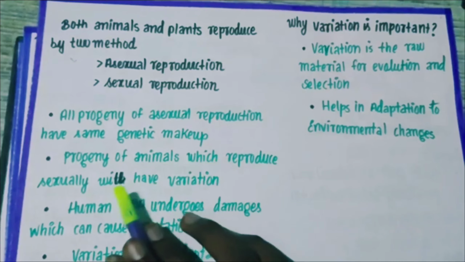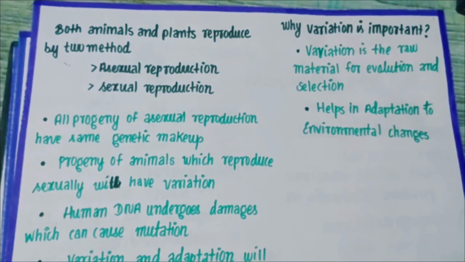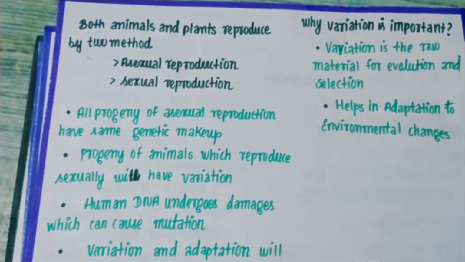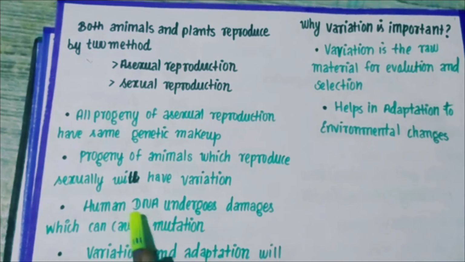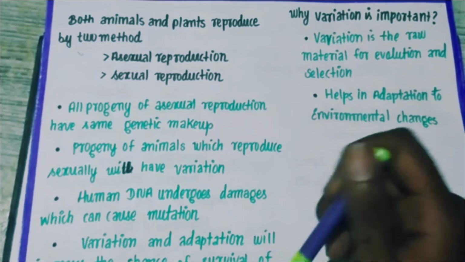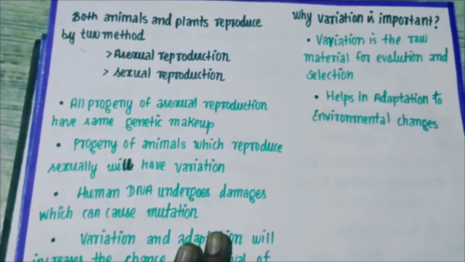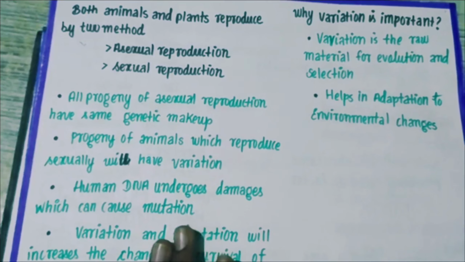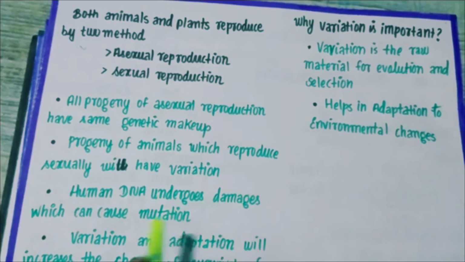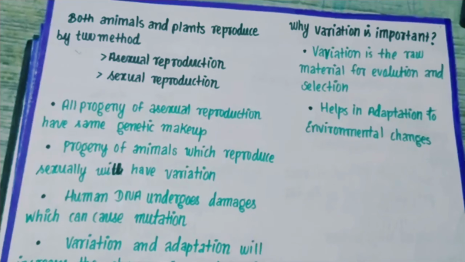Progeny of animals which reproduce sexually will have variation. So the offspring of the organism which have reproduced sexually will show variation. And this variation has a lot of importance, which is also given here, right kids? Now if you see, human DNA undergoes damage which causes mutation. Now what is mutation? Mutation means change in DNA sequence because of some exposure to chemicals, and for many other reasons also this mutation can take place. Mutation means change in DNA sequence, which may lead to many problems, right kids?